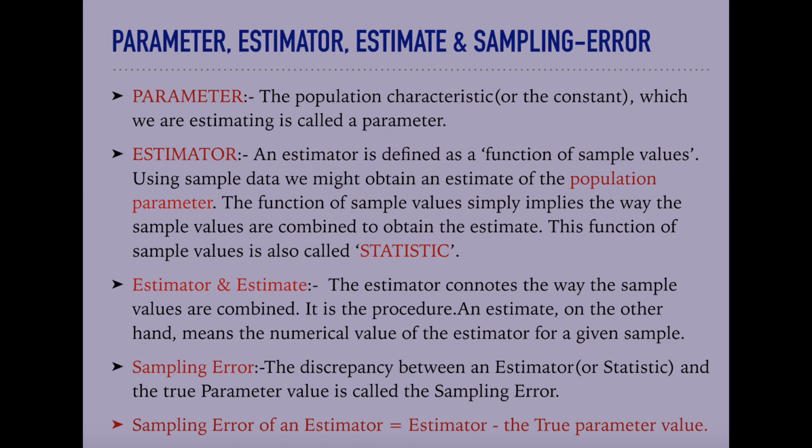The next term is sampling error. The discrepancy between an estimator or a statistic and the true parameter value is called sampling error. That is sampling error, and it is quite obvious that in case of any sample there lies the sampling error.